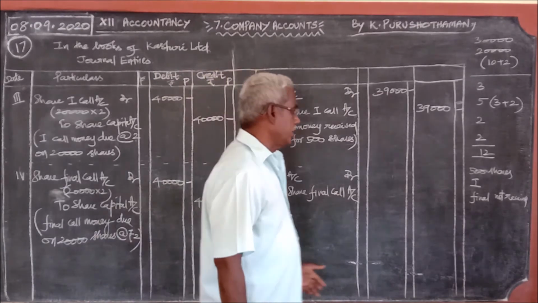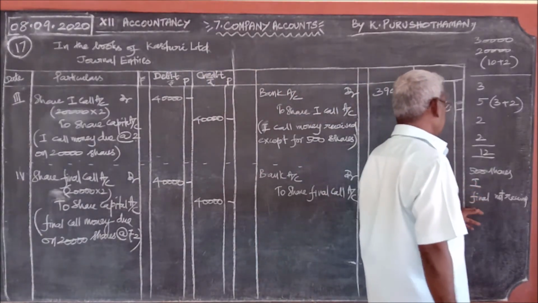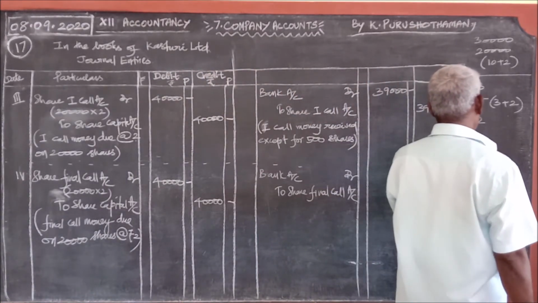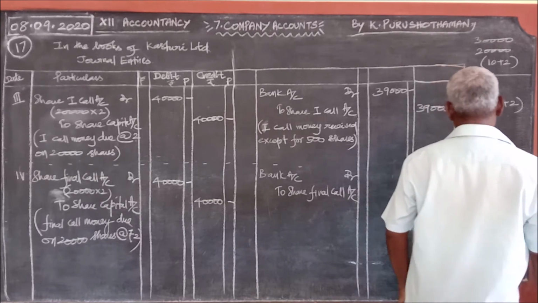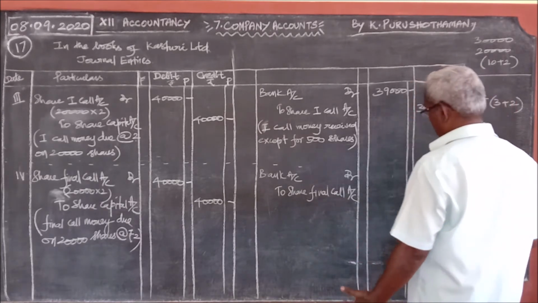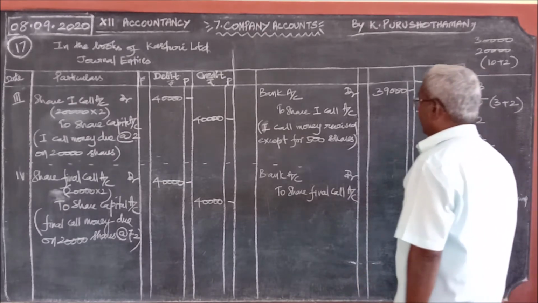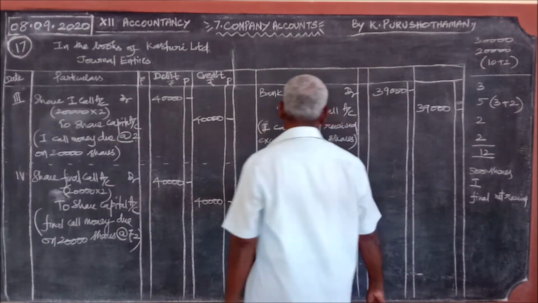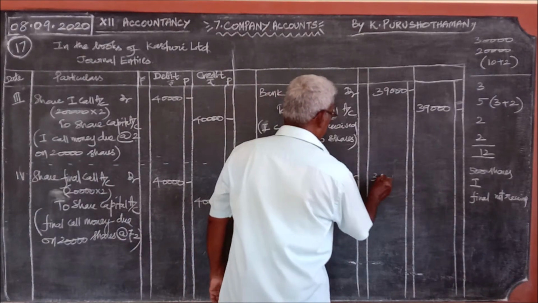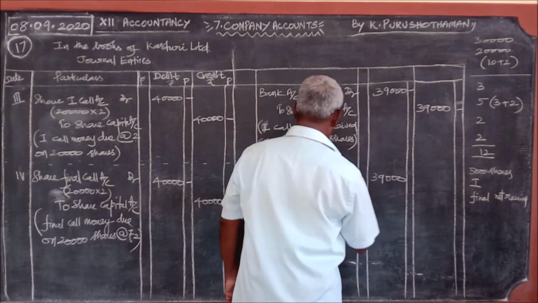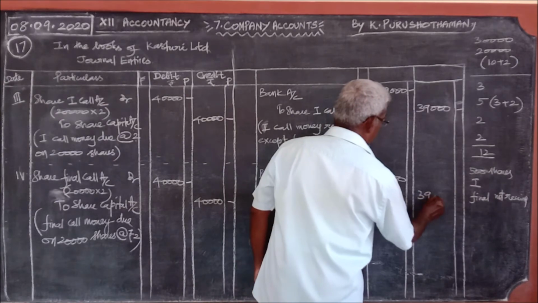I said except the first and final call money on 500 shares, all the money was received. So for 500 shares, first call money was not received and the final call also not received. Therefore, 500 into 2, 1,000, other than that, 39,000 is received for this also.